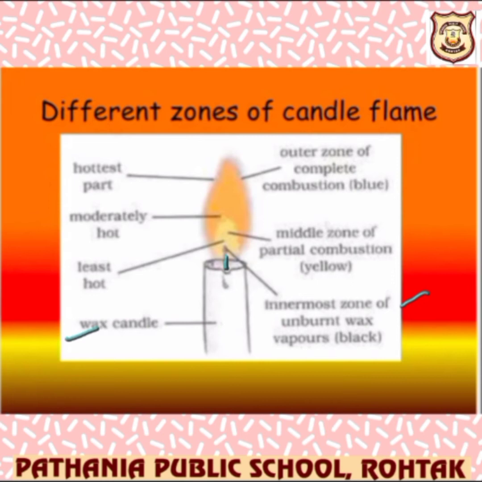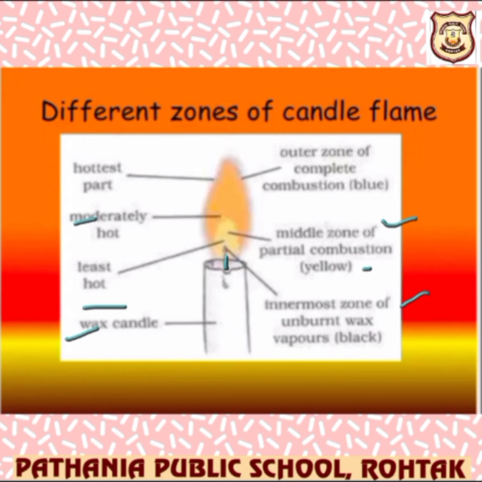Next is the least hot part, very close to this black part of unburnt wax. Next is the middle zone of partial combustion, which appears yellow. It is moderately hot.